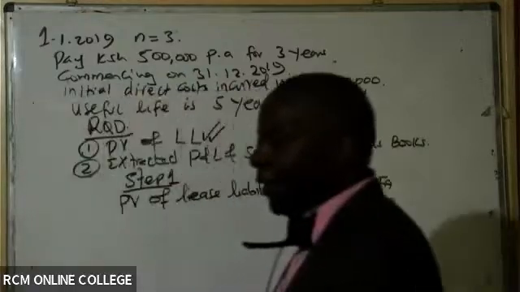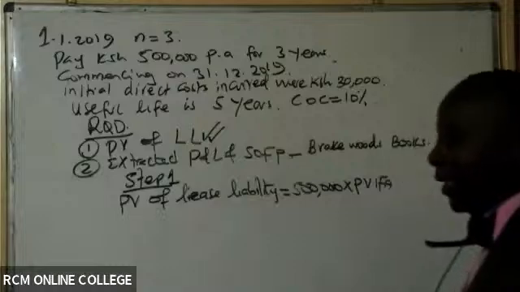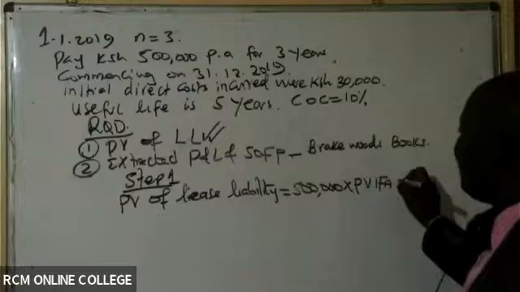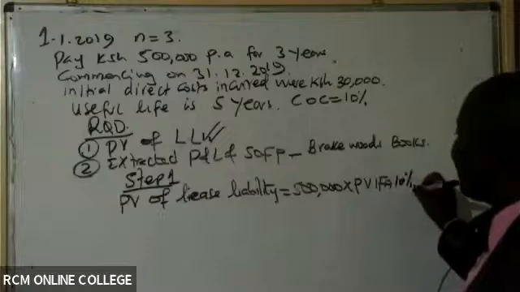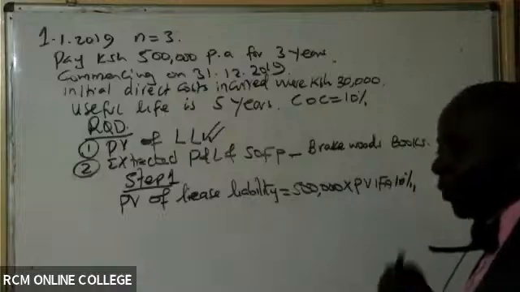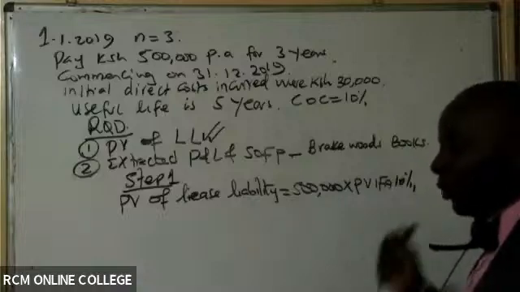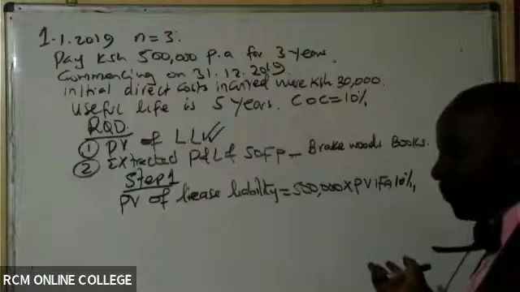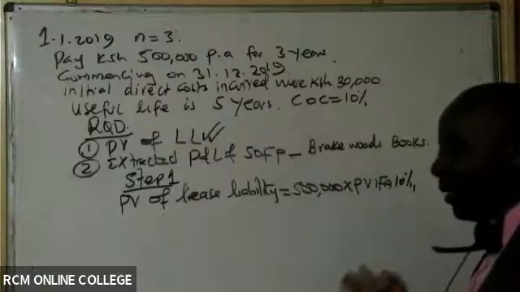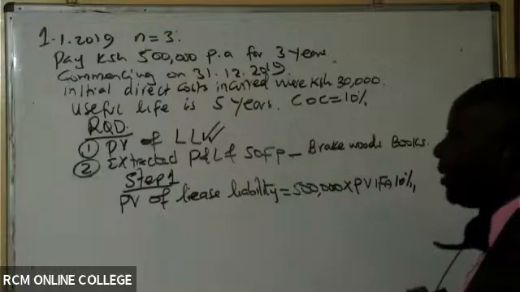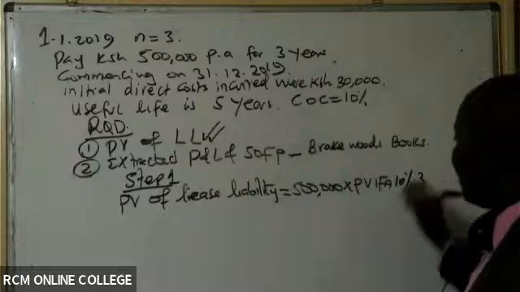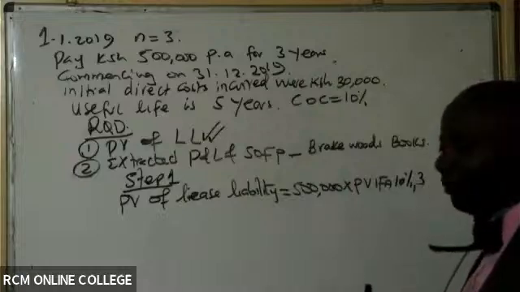PV-FA at the cost of capital, 10%. For how many years? Remember, the 500,000 will be payable over the lease time. We are paying this for 3 years.